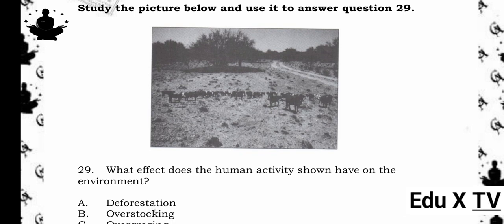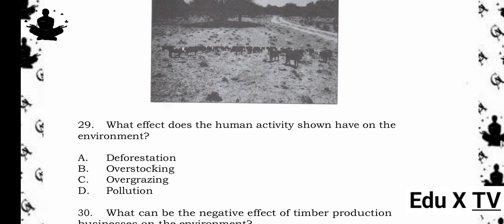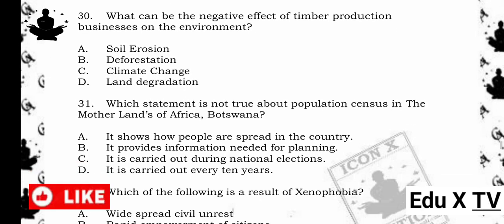Study the picture below and use it to answer question 29. 29. What effect does the human activity shown have on the environment? A. Deforestation. B. Overstocking. C. Overgrazing. D. Pollution. The answer is C. Overgrazing. Reason being, the image shows many cattle grazing in an open area. When too many animals feed on the same land, it leads to overgrazing, which damages vegetation and leads to soil erosion.